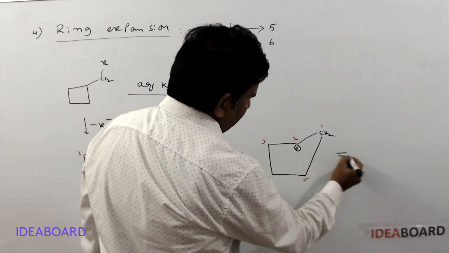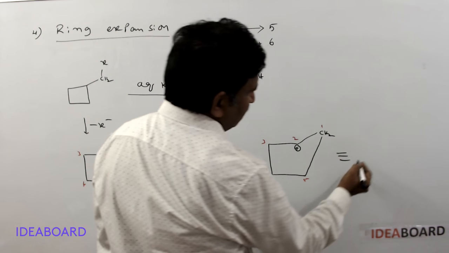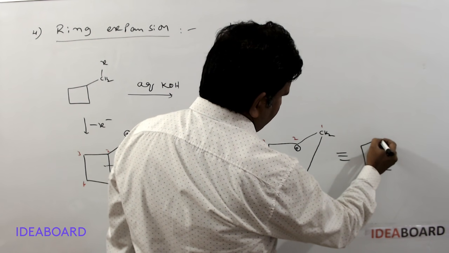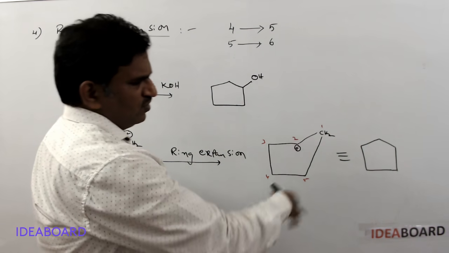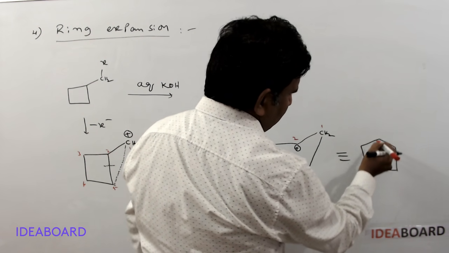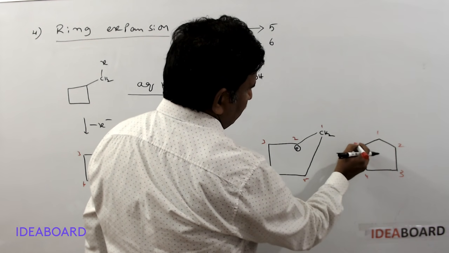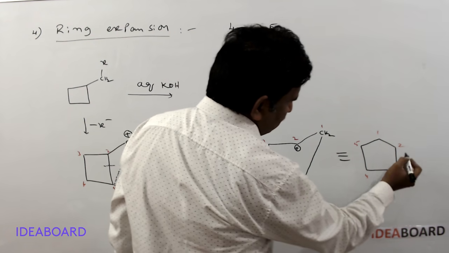I am writing the normal structure of the 5 carbon atoms like this. Now I can give the numbering: this is 1, 2, 3, 4, and 5, for example. Then the second carbon has the positive charge.